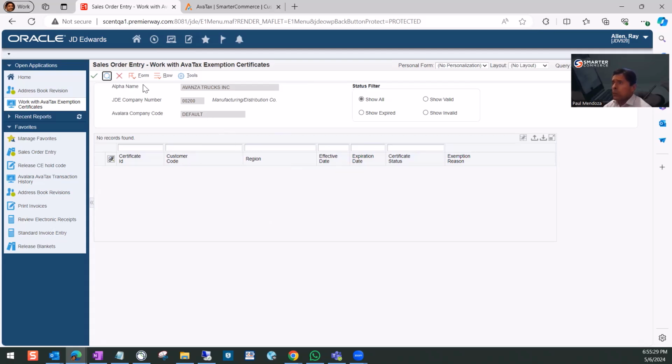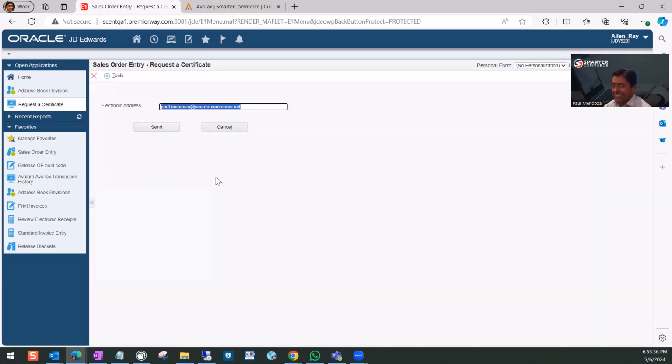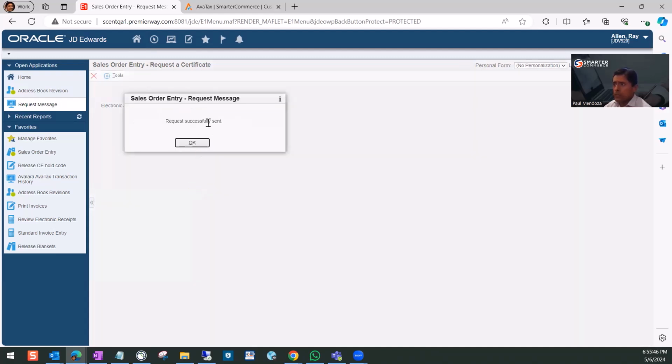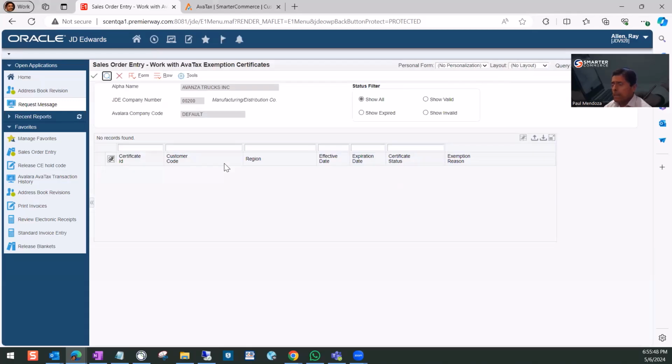So from this screen, using a specific function, we can send a certificate request to the customer. In this case, the system defaults the contact email. So let's send the request. It was successfully sent. And then we will return to the sales order entry.